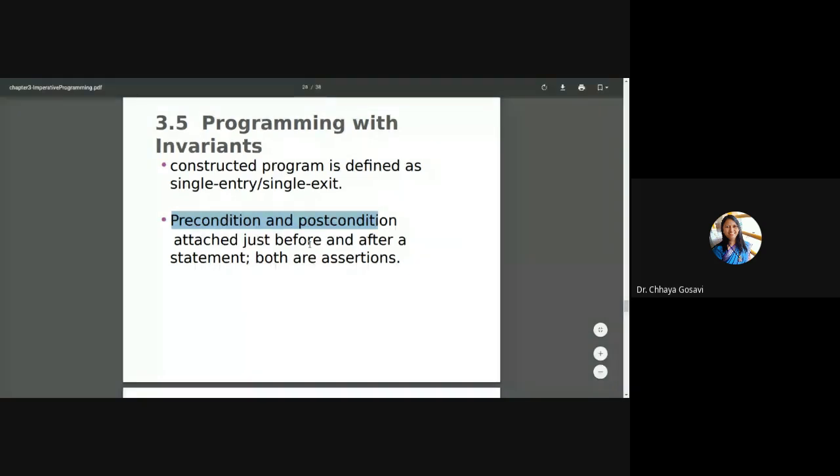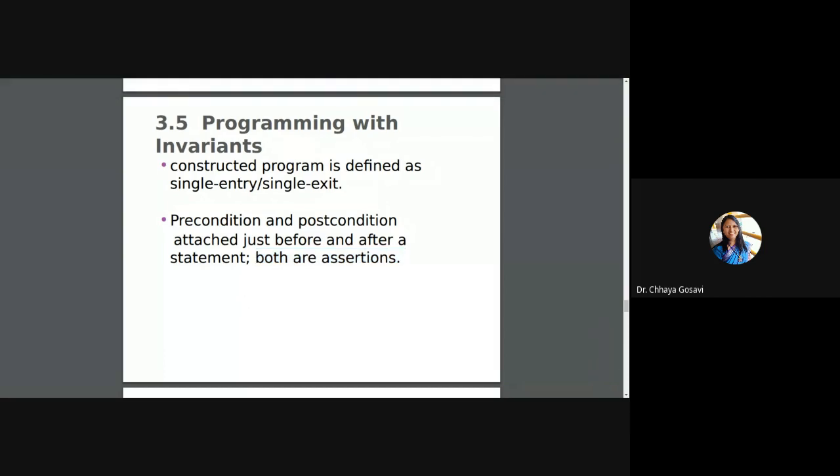Programming with invariants. A constructed program is defined as single entry, single exit, which we have seen. So preconditions and postconditions are attached just before and after the statements, and these are called assertions. Whatever the value of x before entering the loop, if the value of x is less than 0, then it will not enter. If it is greater than 0, then you want it to enter the loop. So when you are in the while loop, the x value should always be greater than 0. If your condition is while x greater than 0, that is called a precondition. So before entering the loop and when you come out of the loop, whatever the value of the particular variable.